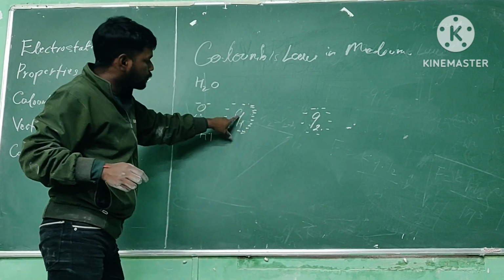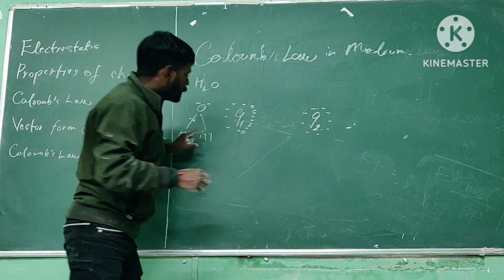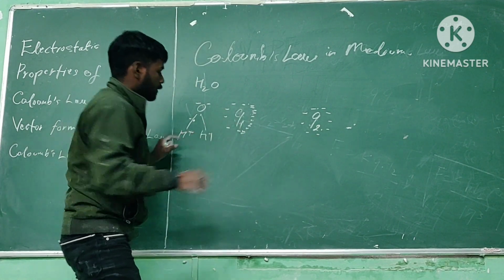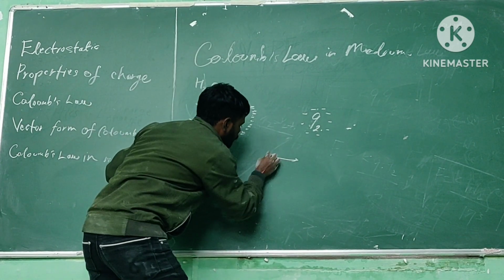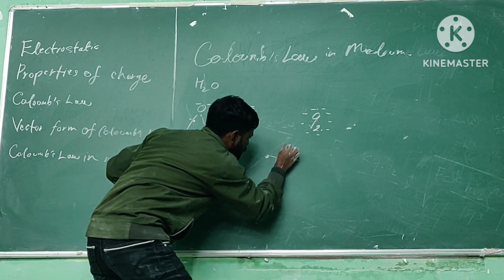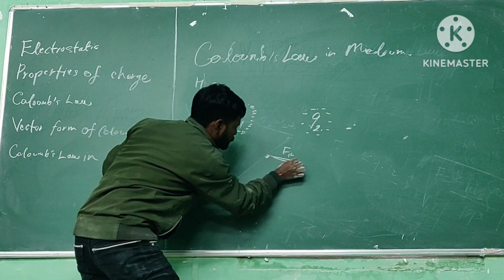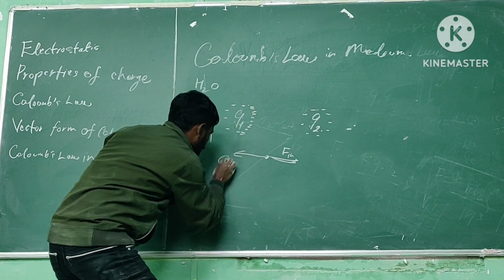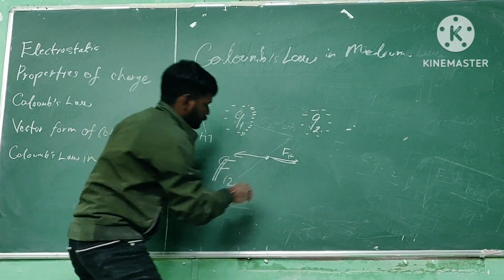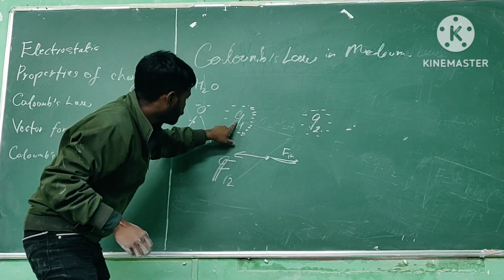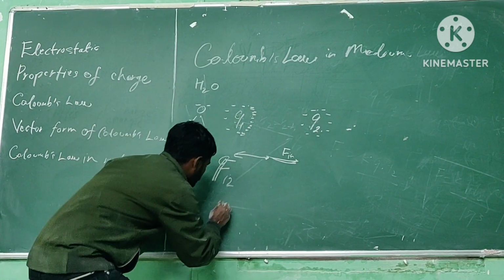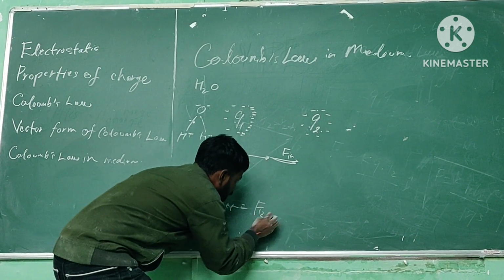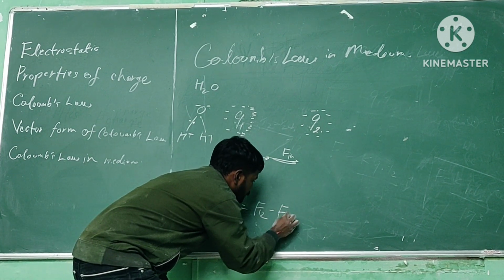Now if we are going to calculate force on q1, then it will be the force due to q2 and the force due to induced charge. Let's say this is q1, the induced force is in this direction, and the force on q1 due to q2 is in this direction. Now if you write total net force on q1, then F net is equal to force on 1 due to 2 minus induced force.